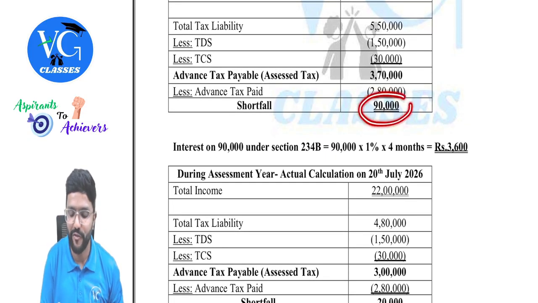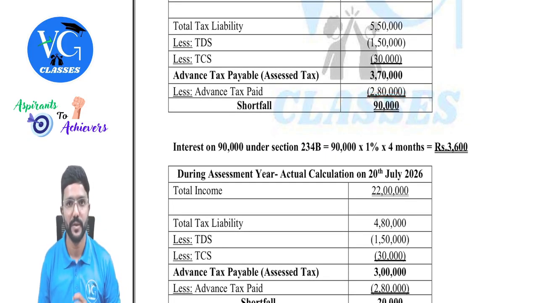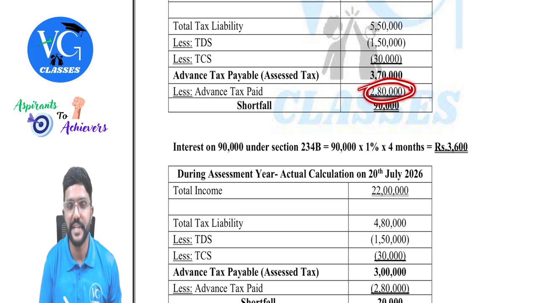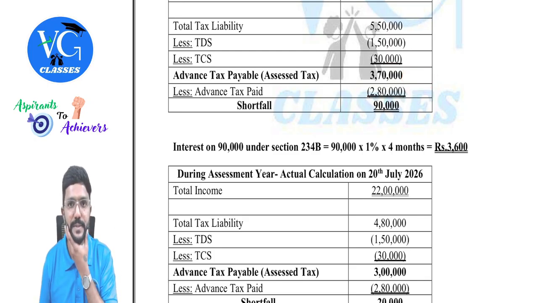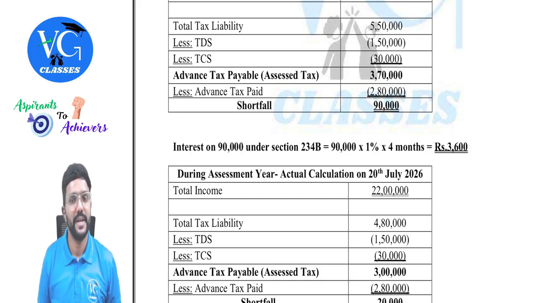So there is a shortfall of how much, guys? 90,000. So compare these two figures. Advance tax paid is 280, whereas payable was 370. Divide 280 by 370, guys, into 100. It is less than 90%.